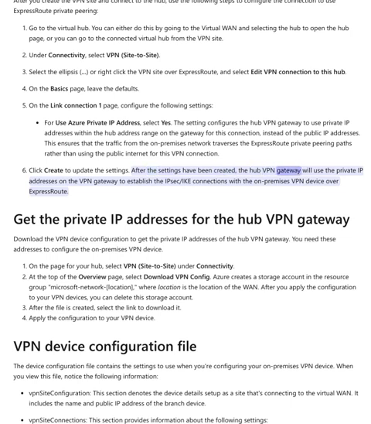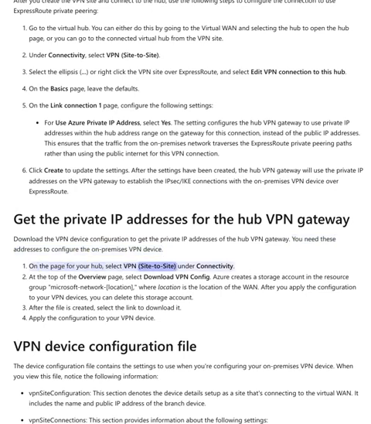After the settings have been created, the Hub VPN gateway will use the private IP addresses on the VPN gateway to establish the IPsec/IKE connections with the on-premises VPN device over ExpressRoute. Get the private IP addresses for the Hub VPN gateway. Download the VPN device configuration to get the private IP addresses of the Hub VPN gateway. You need these addresses to configure the on-premises VPN device.